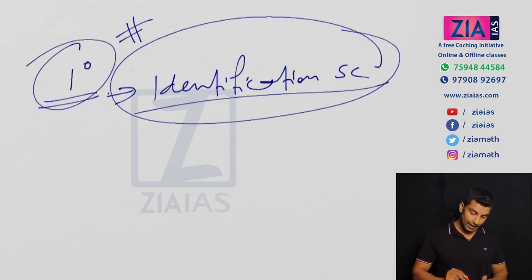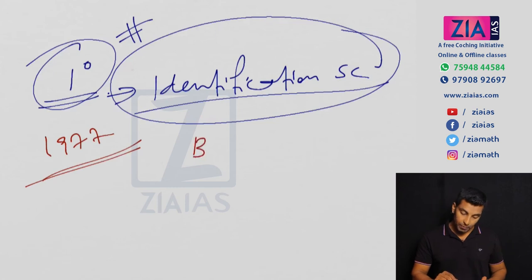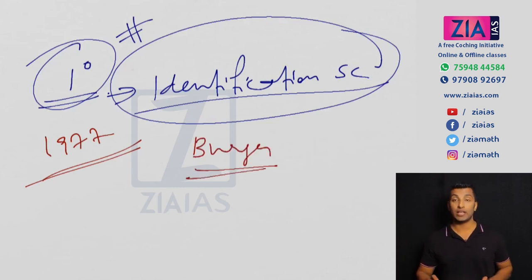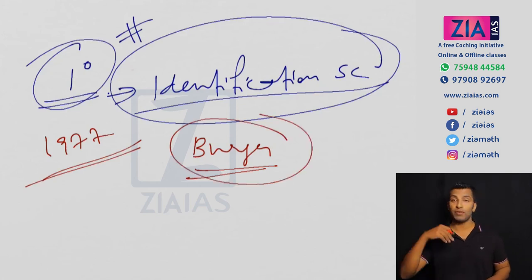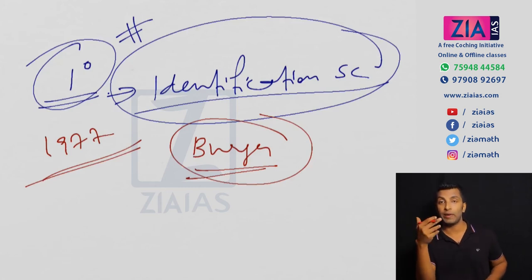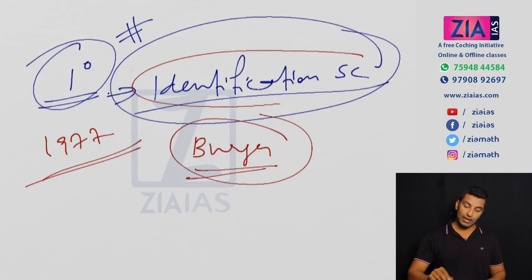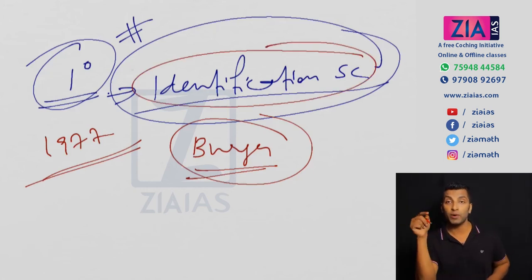And you can see in 1977 in West Bengal, they started an initiative called Operation Barga. Barga literally means sharecropper. So under Operation Barga, it was actually a tenancy reform. The village officials started going to rural areas and started identifying the sharecroppers, and they were forcefully asking them to come and register in the village office, so that you will be able to extend the benefit to the sharecropper. That's the idea of Operation Barga, and that's the reason why I told you it was very successful in West Bengal. So I told you the problem was with identification of sharecropper, and I told you political will is important.